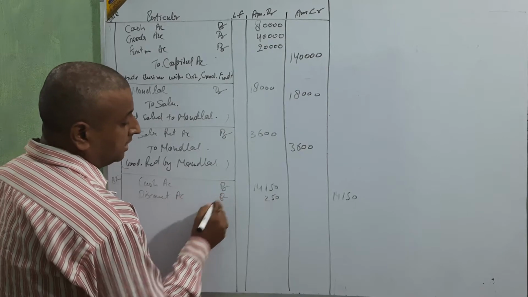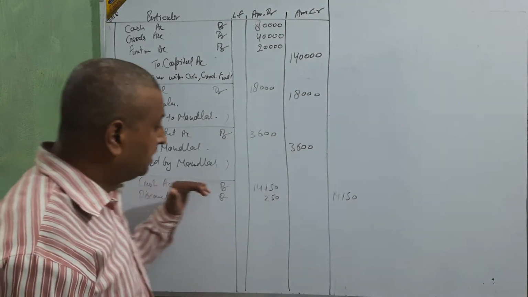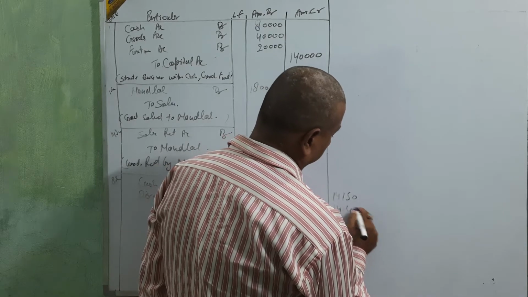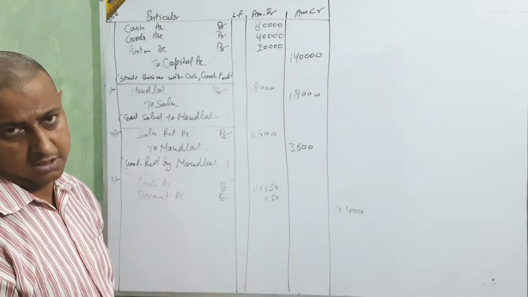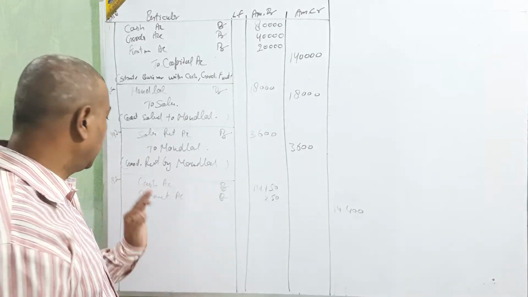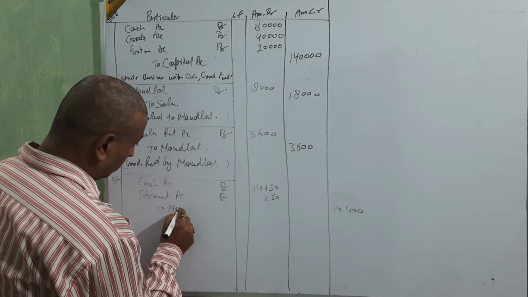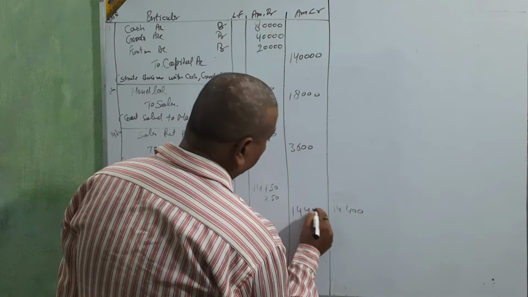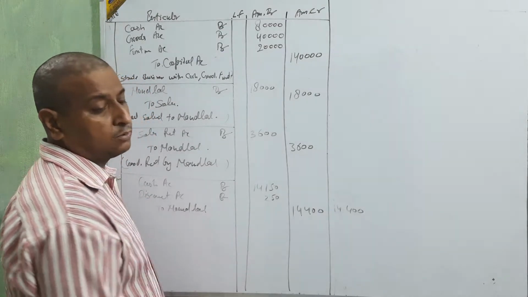Discount account debit. Okay, but clear? How are we doing this? Clear or not? Just see. The amount needed is 14,400, but we are receiving only 14,150. Then sure and certain, discount is there to Nandlal. Nandlal should pay 14,400, but they are exactly paying 14,150. Then 250 is what?